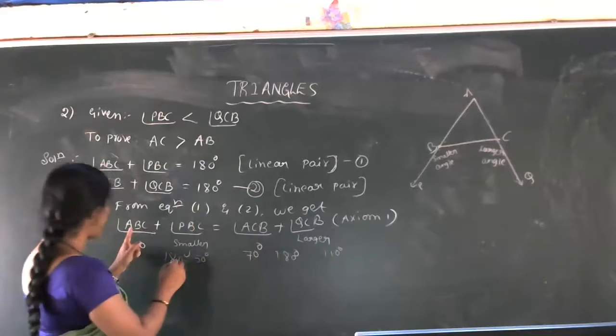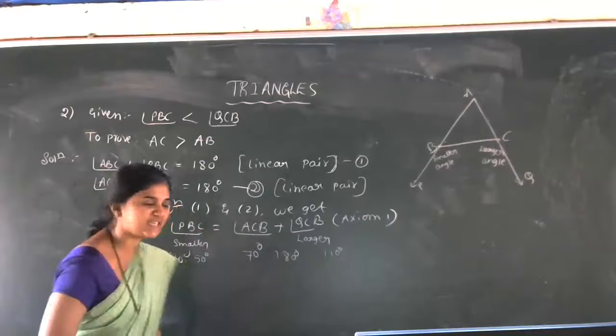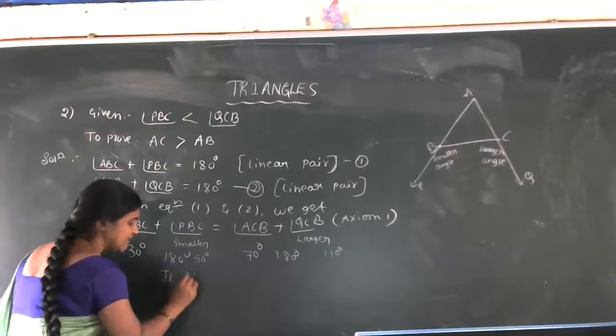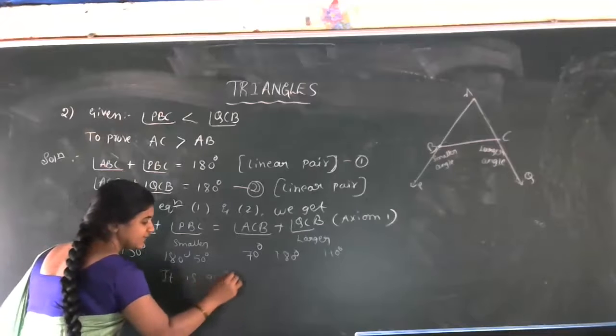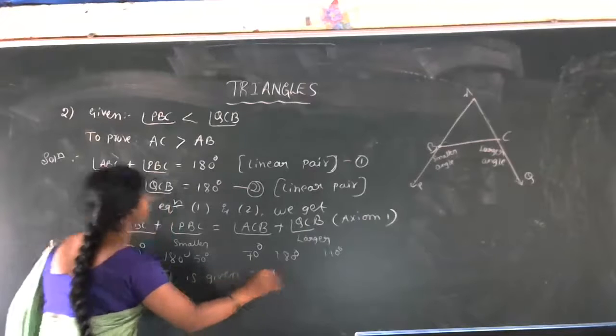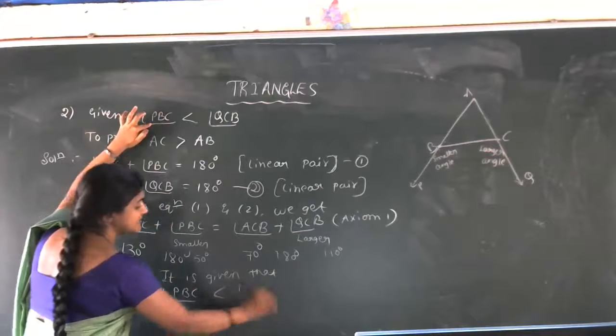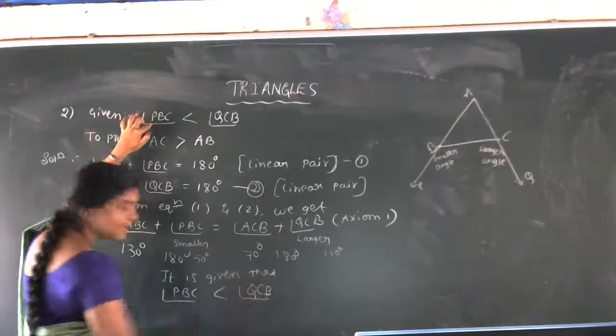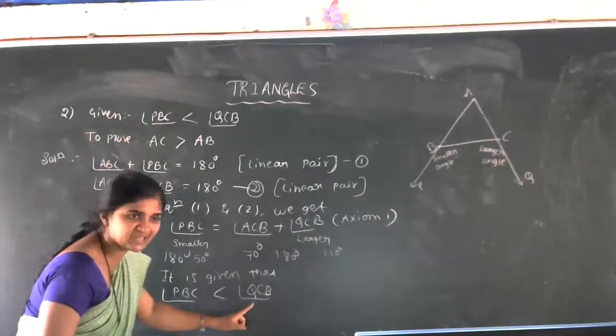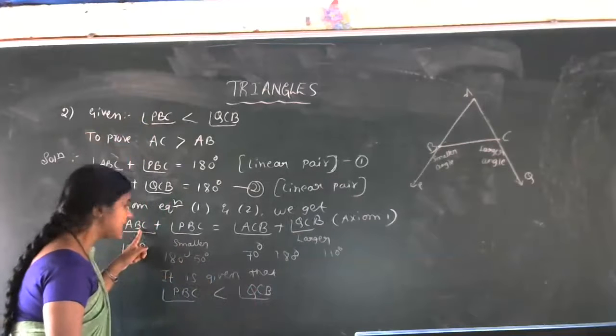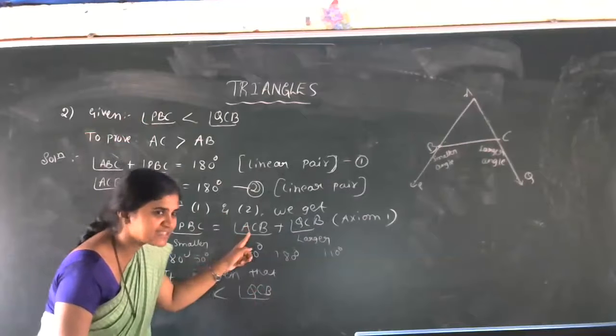Now compare between ABC and ACB. So it is given that angle PBC is less than angle QCB. Right now, PBC less than QCB means ABC is greater than ACB, no?